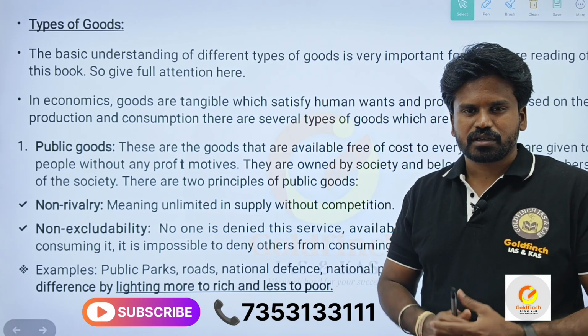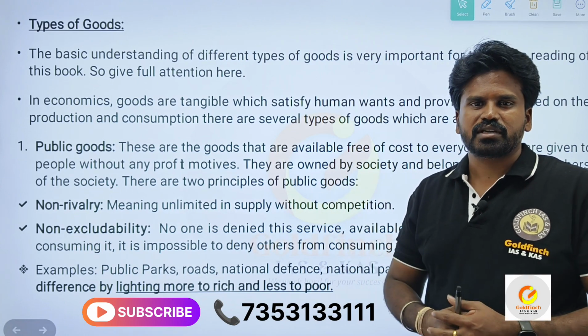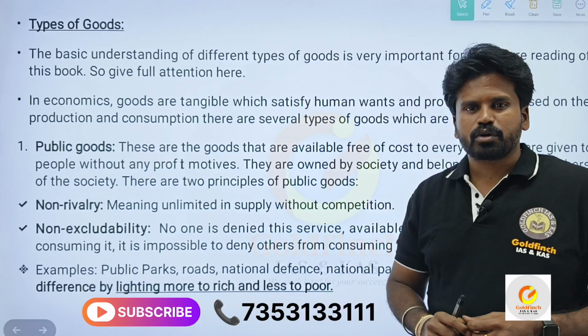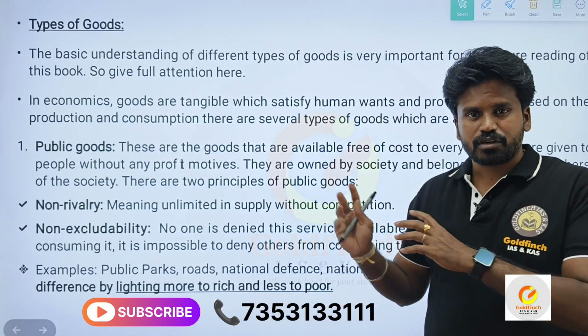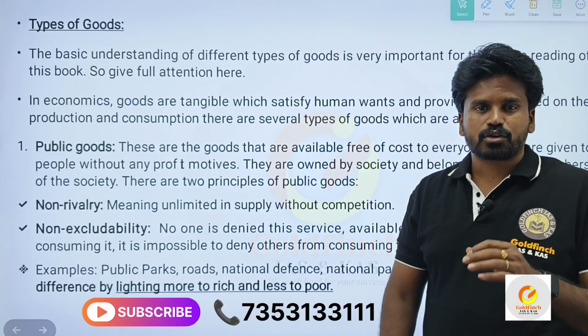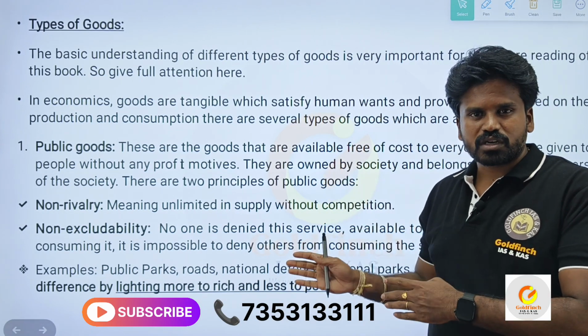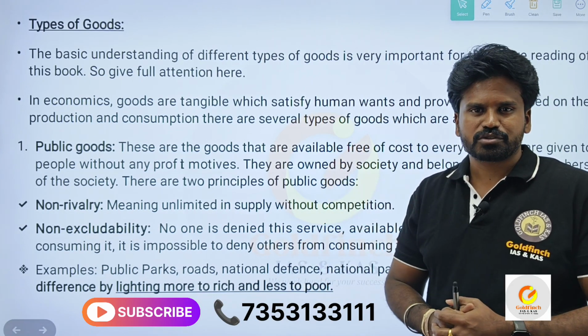There are no such important things from The Hindu and Indian Express today, so I thought of covering some topics from Indian economy. Different types of goods are what we are going to discuss today, which is very important. You will definitely be surprised if I tell you how many different types of goods there are. There are a total of 18 types of goods. Out of them, 4 we are going to cover today and the remaining will be in future classes.